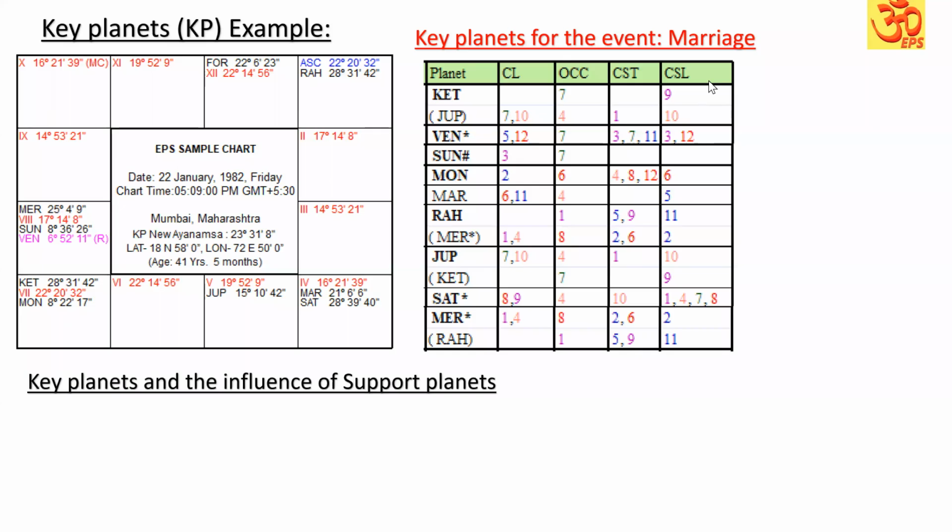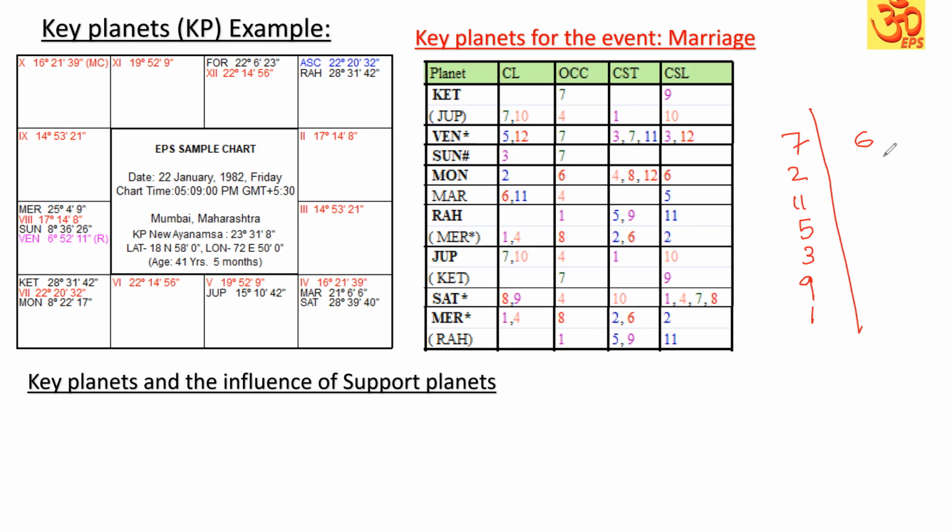Now let me explain about the key planets in the example. The event, let us choose marriage. We know that for the marriage event, the primary favorable house is the 7th house and the primary unfavorable house is the 6th house. And apart from that 7th house, the 2nd house, 11th house, 5th house, 3rd house, and 9th house, and of course, Lagna also come under the favorable.